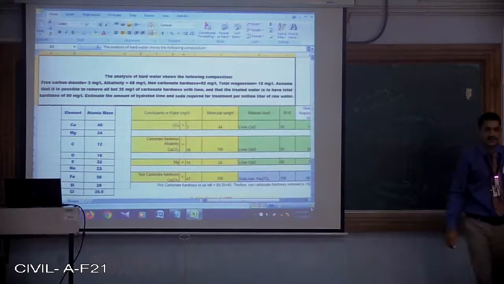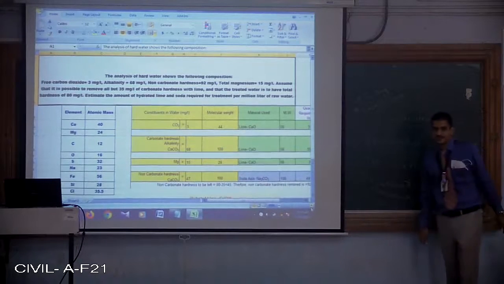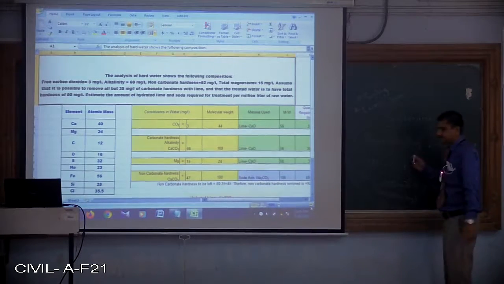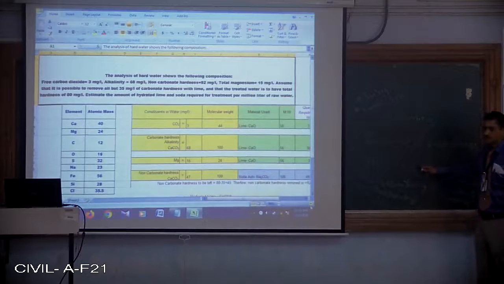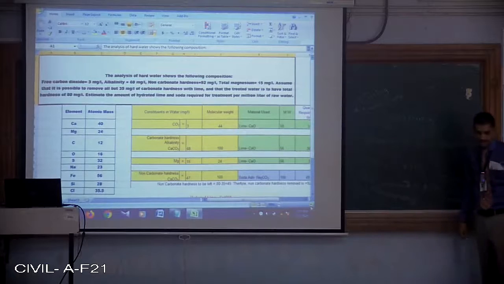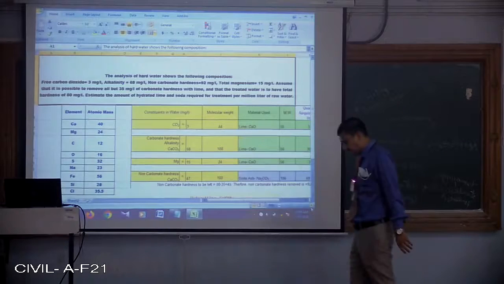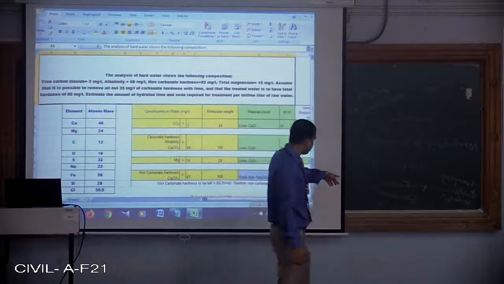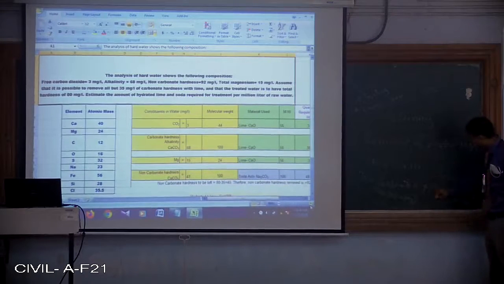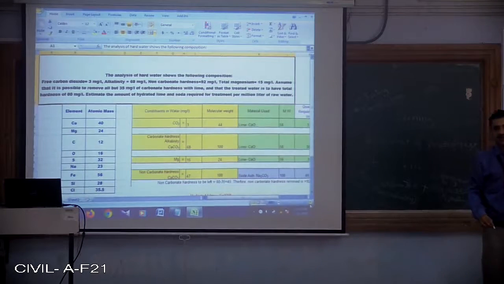That is, the hardness caused by carbonates and bicarbonates of calcium and magnesium, that is Ca(HCO3)2, Mg(HCO3)2, MgCO3. Then the hardness caused due to presence of acidity, that is carbon dioxide in the water, causes temporary hardness, that is H2O plus CO2 will form H2CO3, carbonic acid. So that can be removed by addition of excess amount of lime. Whereas the permanent hardness cannot be removed by addition of excess amount of lime.